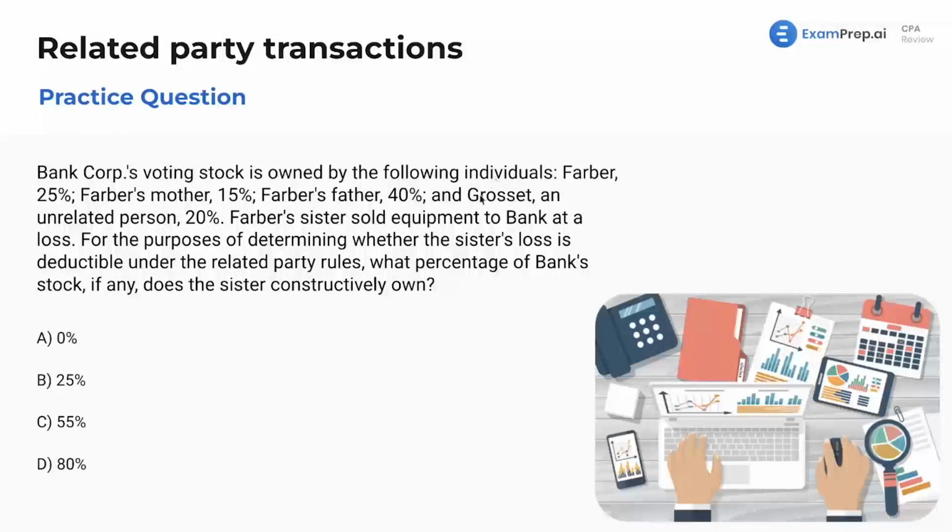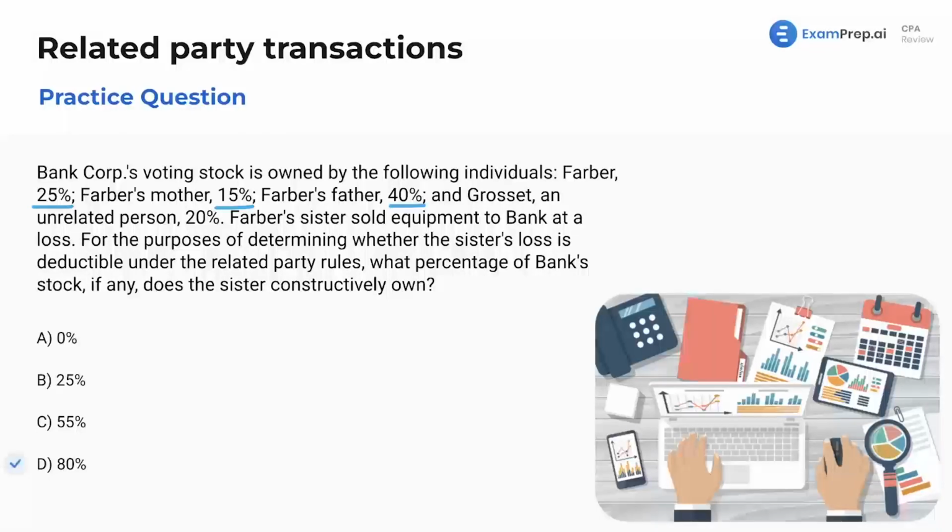So we've got Farber's sister. Brother and sister are definitely going to be considered related. And the sister doesn't own any, but she's considered owning Farber's 25, plus 15 because it's the sister's mother as well, plus 40. We're going to add those all together. That is going to get us to an amount of 80%. That's going to be our final answer here, 80%.